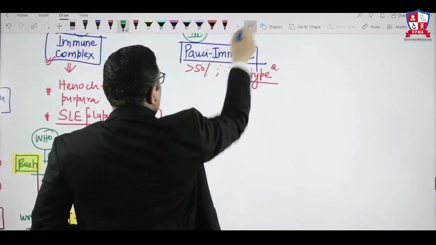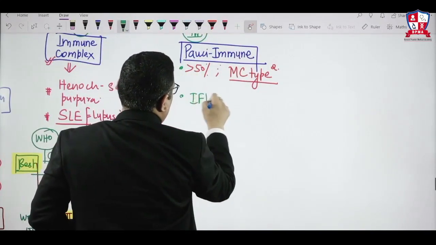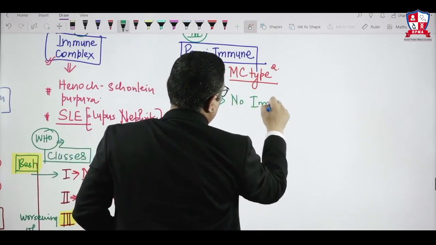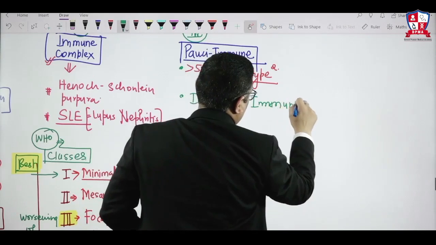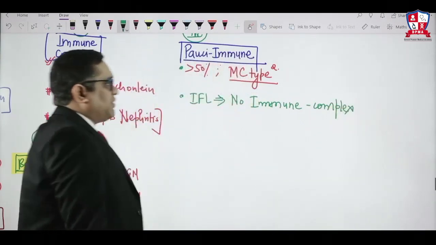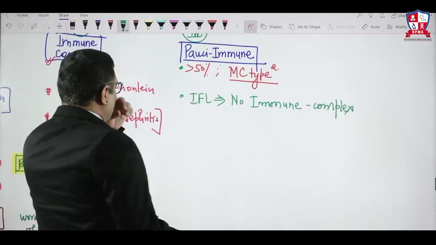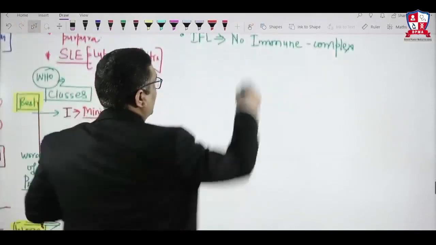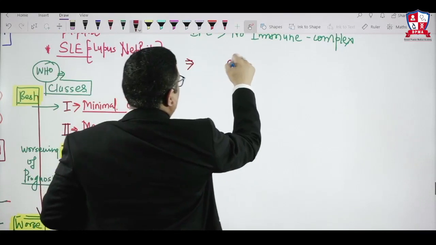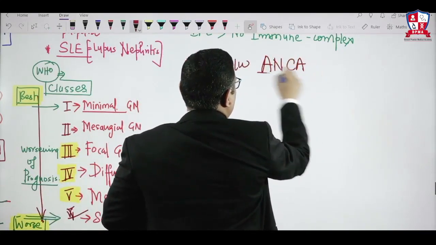So on immunofluorescence microscopy there is no immune complex. They are having no relation with the immune complex, and that is why there will be nothing seen on immunofluorescence microscopy, right? So what are they actually? They are associated with ANCA. Remember, they are associated with ANCA. ANCA is anti-neutrophilic cytoplasmic antibody.